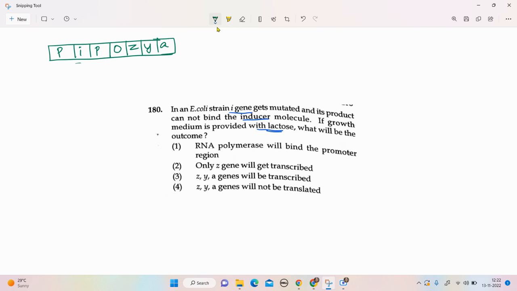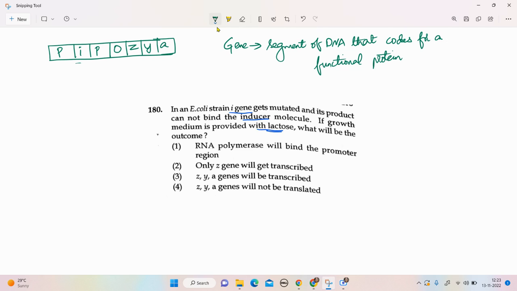Now, first, what is a gene? A gene is a segment of DNA that codes for a functional protein. Here, the LAC Z, Y, and A genes are structural genes, as I said.